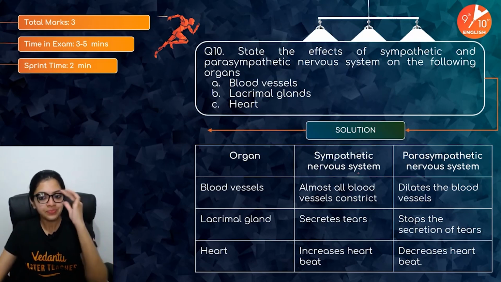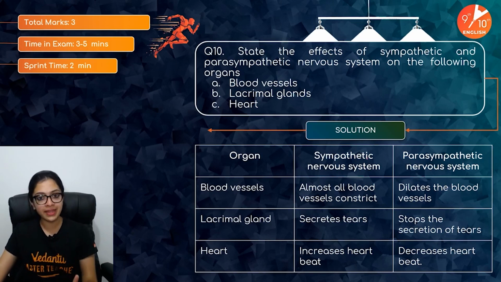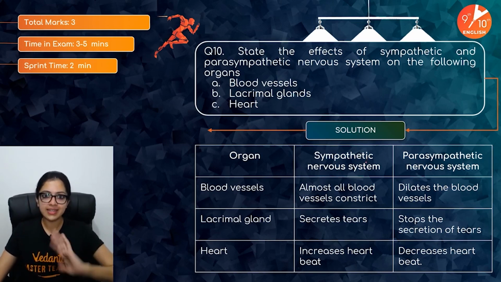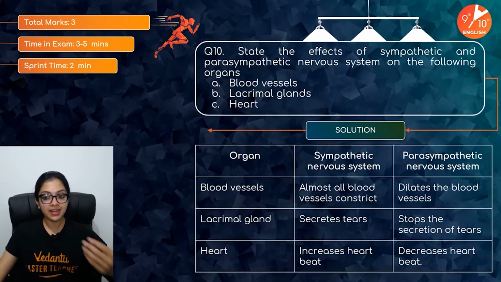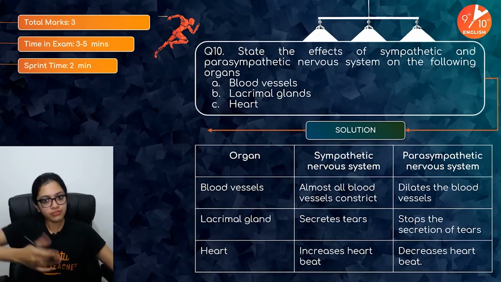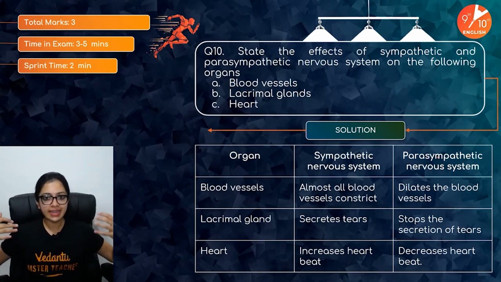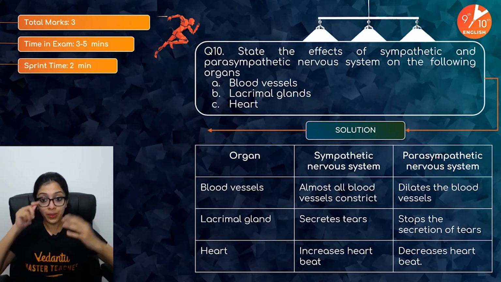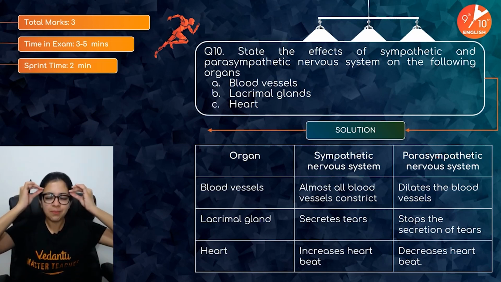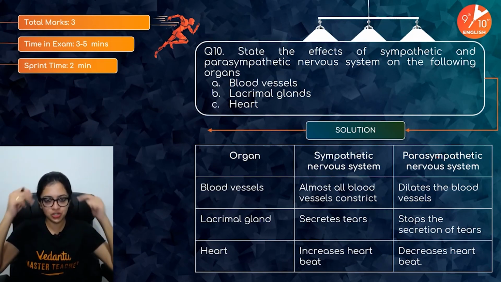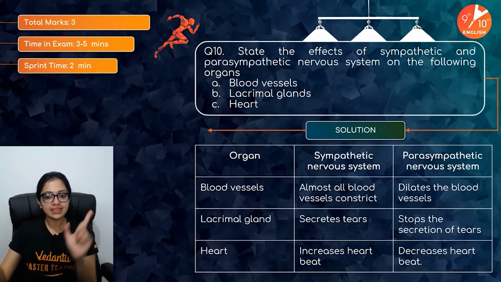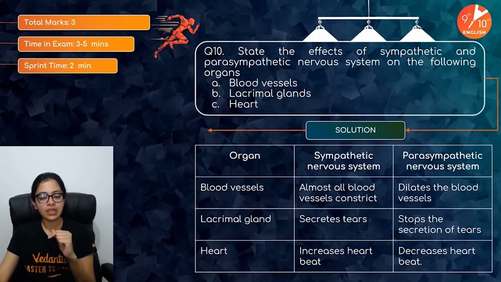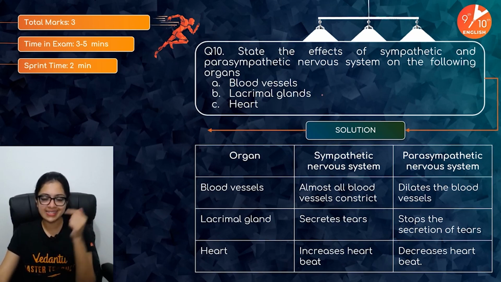So, children, sympathetic nervous system acts when you are in a fight or flight situation, like encountering a snake or a tiger. Parasympathetic nervous system, rest and digest. Right? When you have overcome the dangerous situation and your body is now trying to get back to normal. When that is the case, just picturize, put yourself in that position mentally, and think about what could possibly happen to your blood vessels, lacrimal glands, and your heart. What exactly are lacrimal glands? The tear glands are your lacrimal glands, okay?